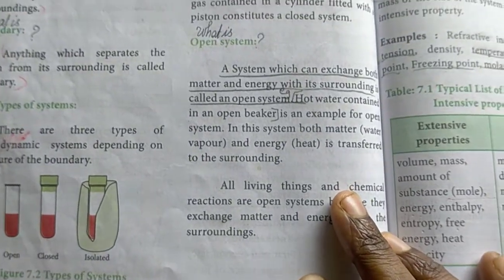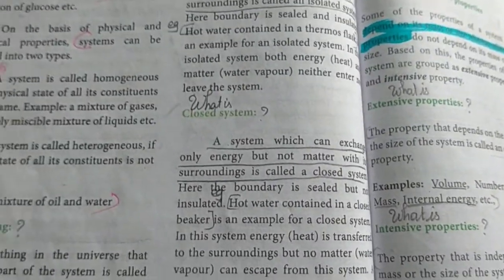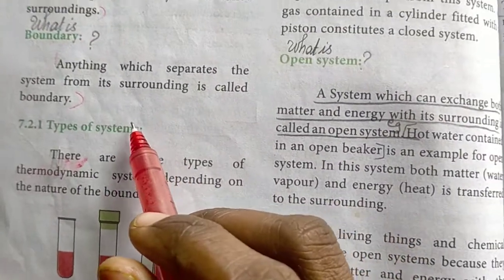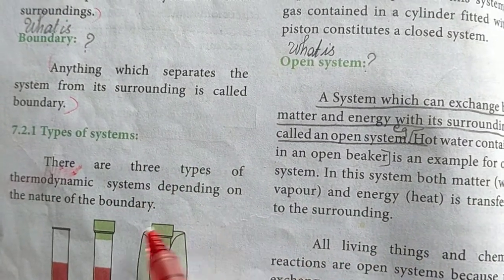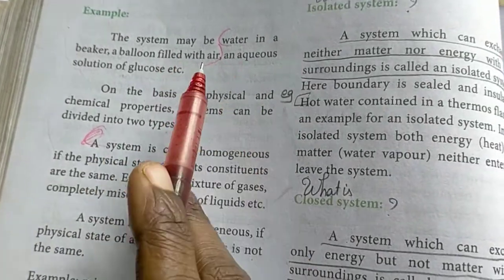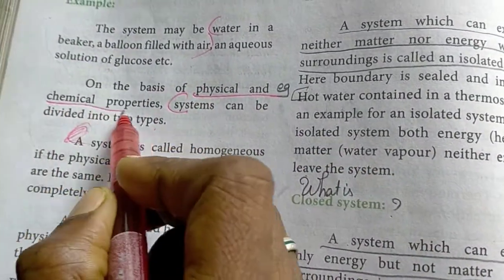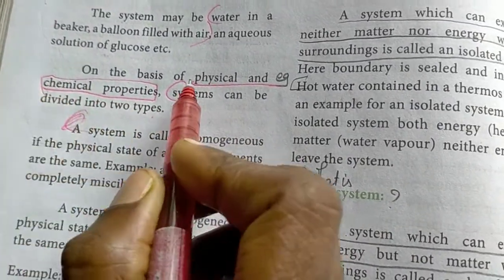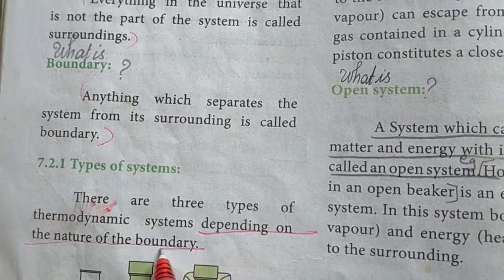Mark questions, page number 188. First, write the types of system depending upon the nature of boundary. The first question depends upon the nature of physical and chemical properties, and the second types of system depend upon the nature of boundary.